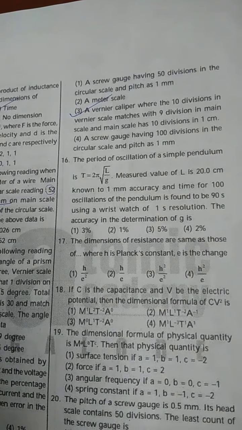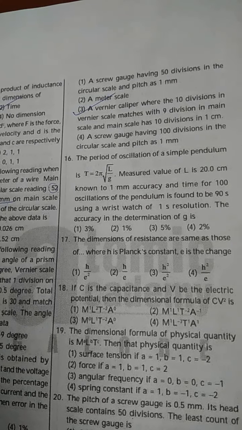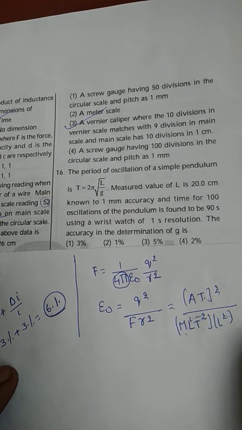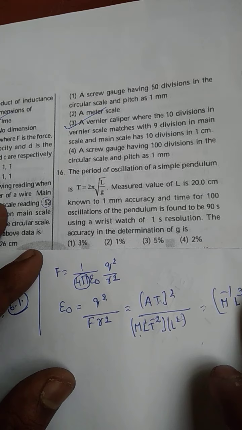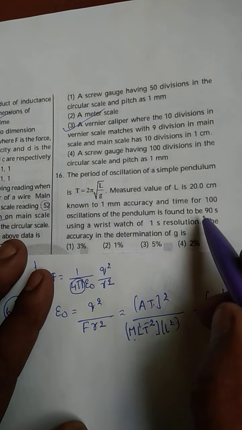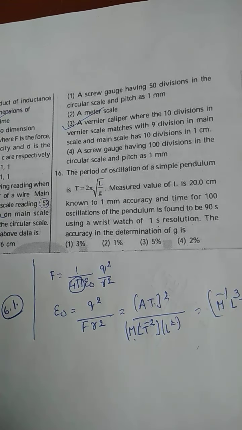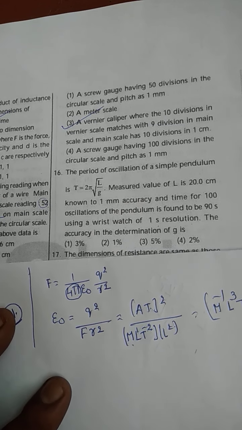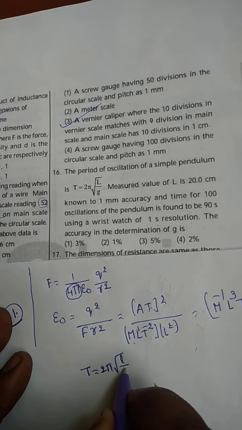Next one. The period of oscillation of a simple pendulum is T is equal to 2 pi into root of L by G. Measured value of L is 20 centimeters and known to 1 millimeter accuracy, and time for 100 oscillations of pendulum is found to be 90 seconds using a wristwatch of 1 second resolution. The accuracy in determination of G is. So we should calculate the percentage error of measuring G. What is the formula they have given? T is equal to 2 pi into root of L by G.